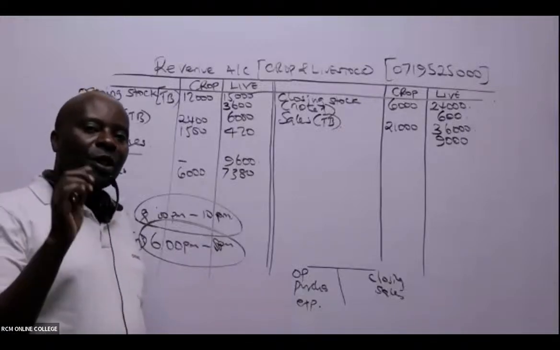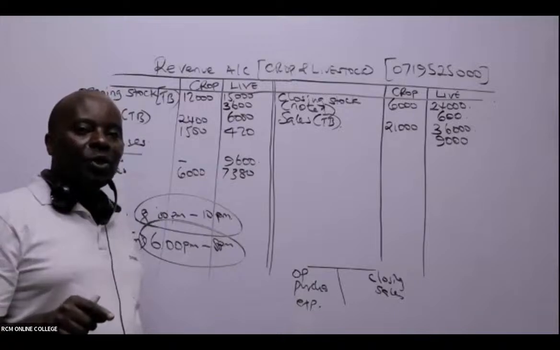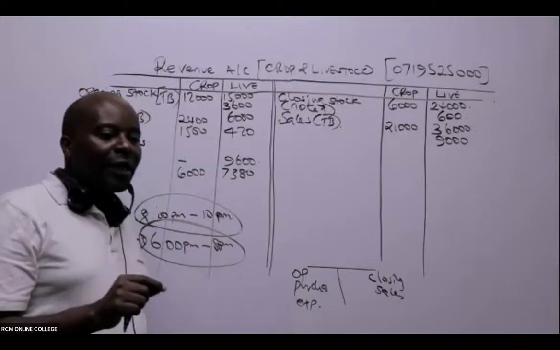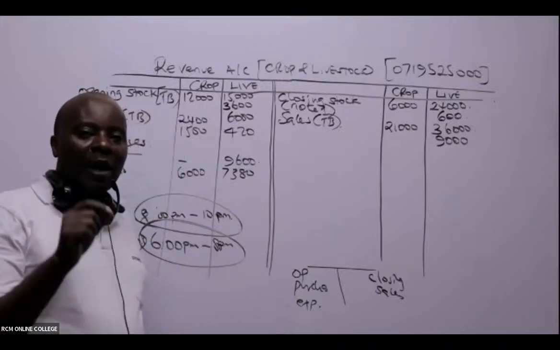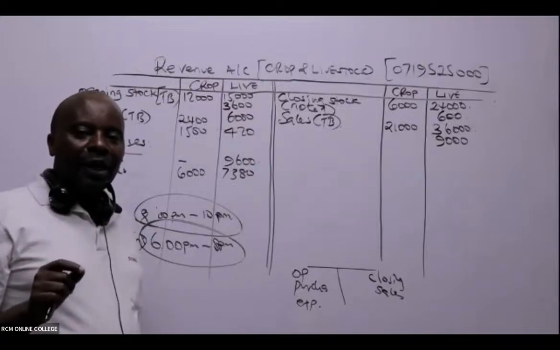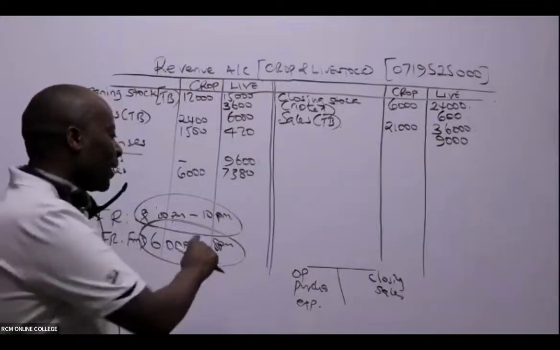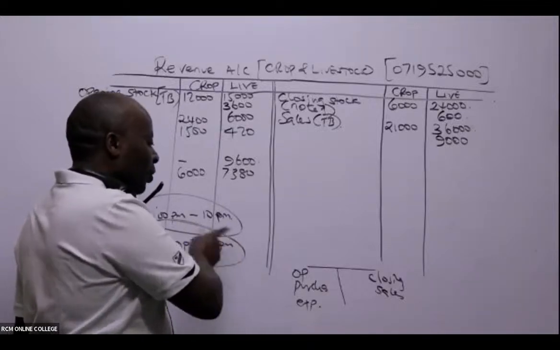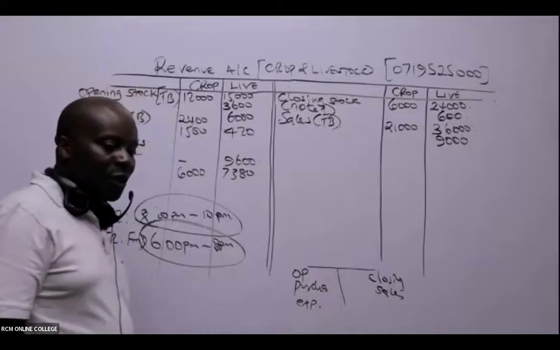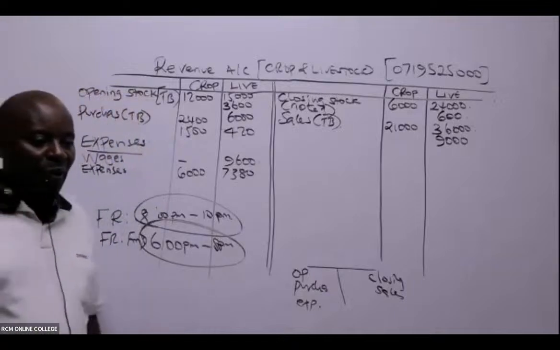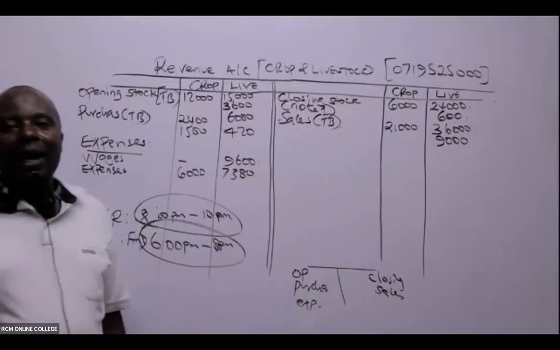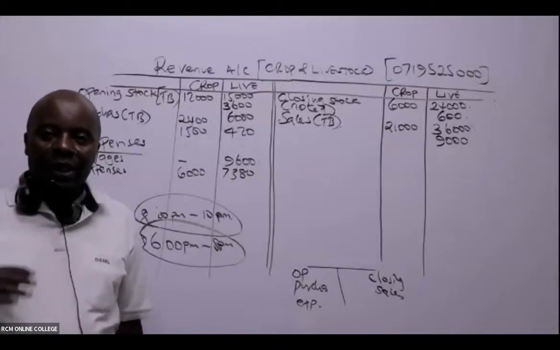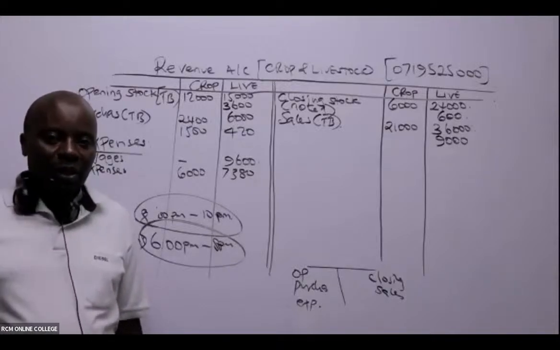So we have introduced a 6 p.m. to 8 p.m. session that will be taught by myself, but the 8 p.m. to 10 p.m. session remains with their teachers. I hope we have answered your question. Nobody's chasing any teacher. This is just additional.